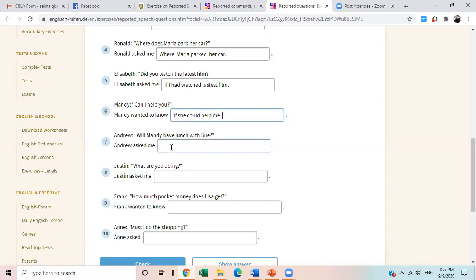Okay. So if you notice, I told you that we use this language pattern, indirect speech, a lot in our conversation. Whenever you read any stories or literature or any books, you will find the use of indirect speech a lot.